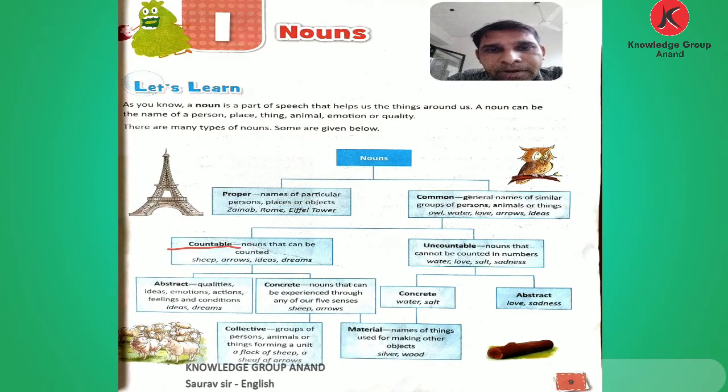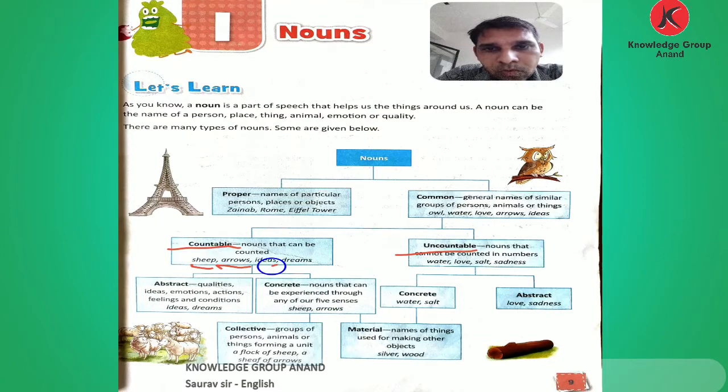Then comes the countable and uncountable nouns. What is countable and uncountable? Countable nouns are nouns that can be counted. If we count some things, that noun is called a countable noun. If we get questions with how many, those things are countable. How many pens do you have? How many chocolates do you eat? How many cars do you have? Those are countable things.